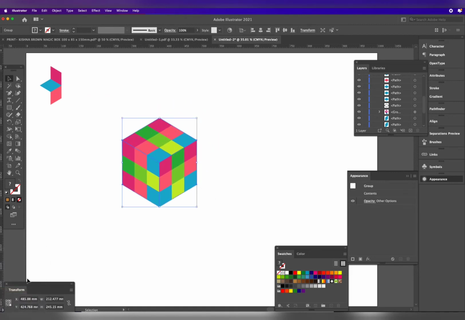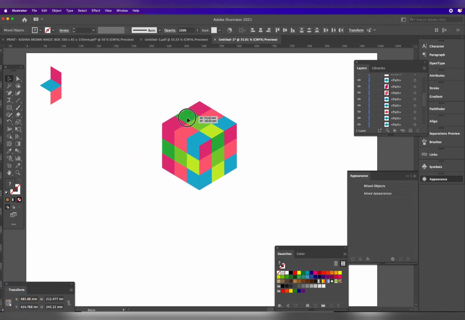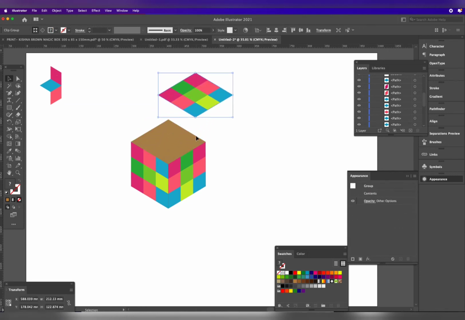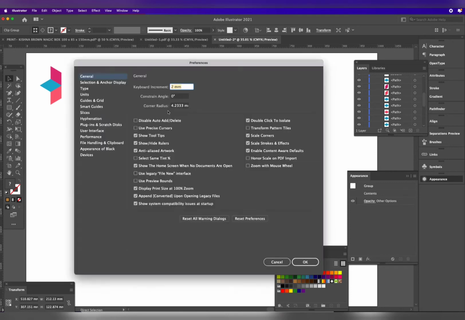Now you have to ungroup this 3 times and also release the clipping mask. Ungroup and again ungroup and again. Now release the clipping mask.